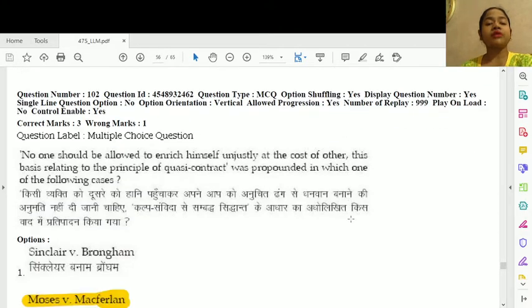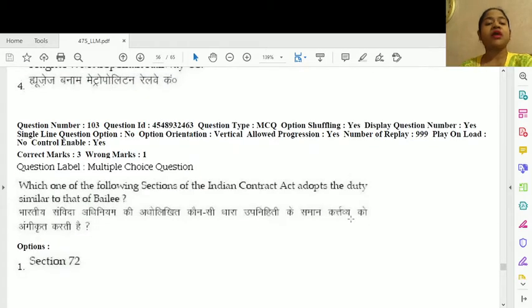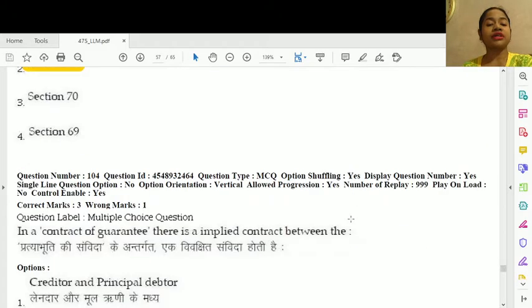102. No one should be allowed to enrich himself unjustly at the cost of other. This basis relating to the principle of quasi-contract was propounded in which of the following cases? Option number 2, Moses versus McFarlane. Question number 103. Which one of the following sections of the Indian Contract Act adopts the duty similar to that of a bailee? This is option number 2, section 71.